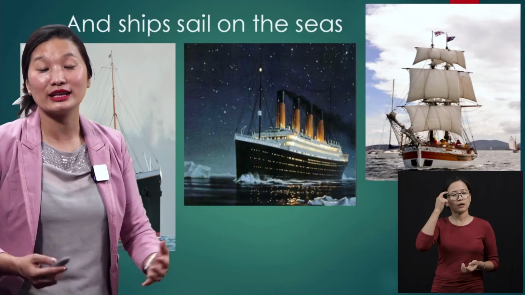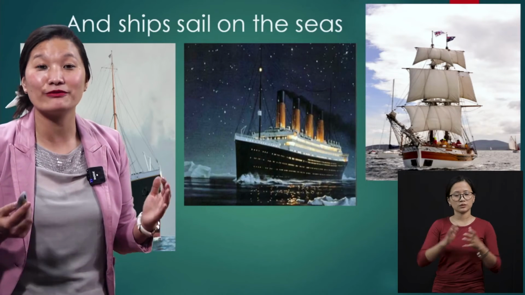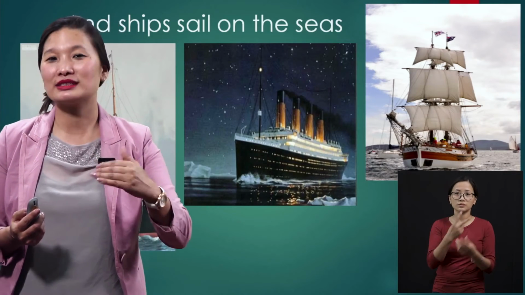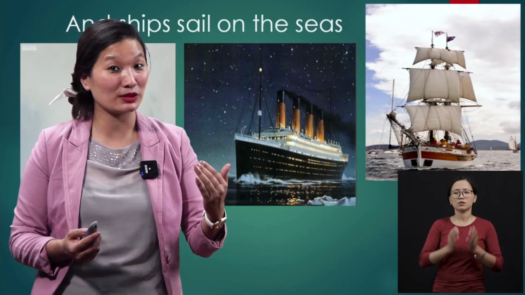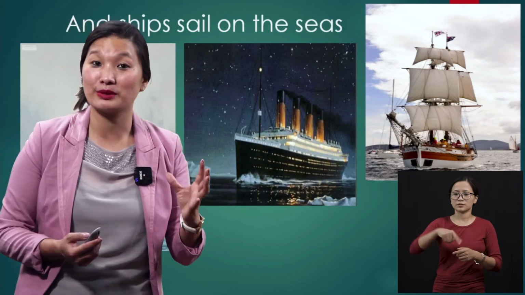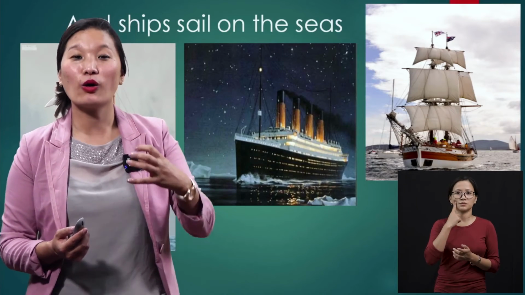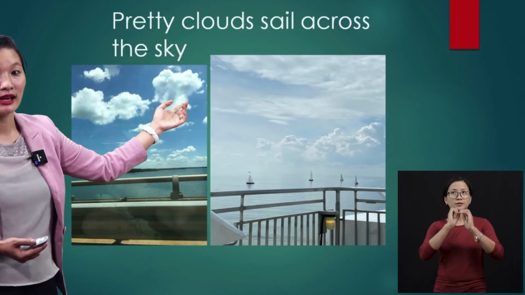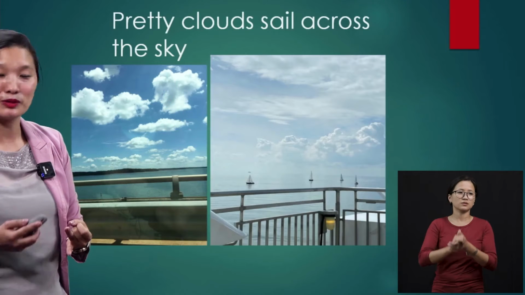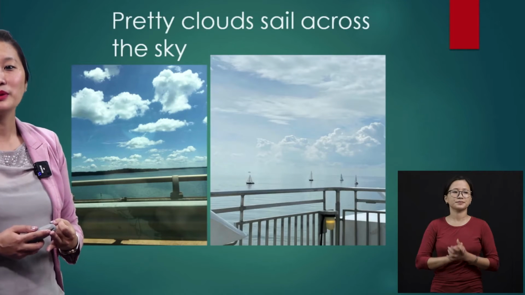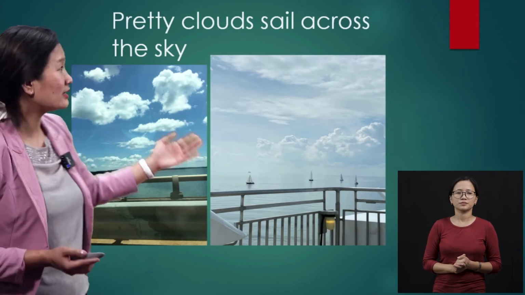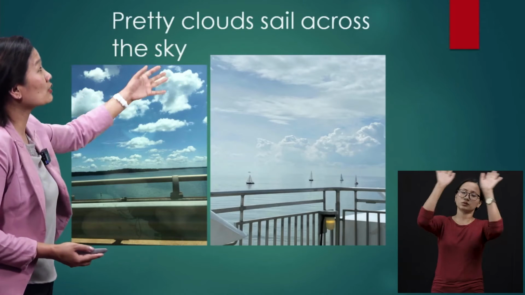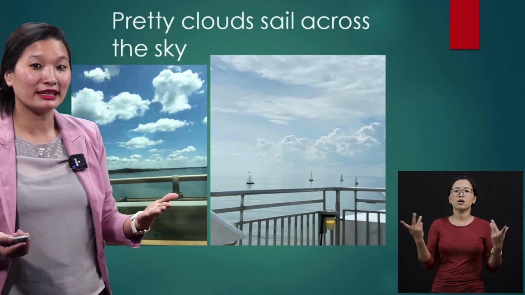We think that boats sailing on the river and ships sailing on the seas are very beautiful things to see. I'm pretty sure that you all would want to see a boat sailing next to your house or a ship sailing next to your house. When you think that these are pretty, there is another prettier thing than all of this, okay? Yes, pretty clouds sail across the sky. Boats will be on the rivers, ships will be on the seas and oceans, and pretty clouds in the sky. Okay, you know what a cloud is, right? These are pictures of clouds. You all want to look at a beautiful blue sky with clouds floating, and you imagine how it will be, isn't it?